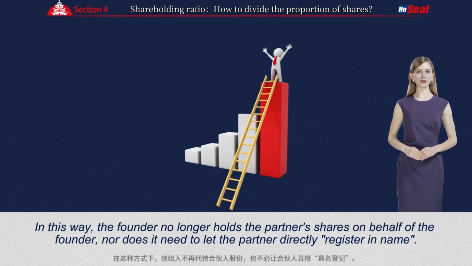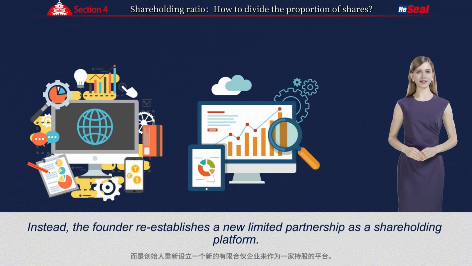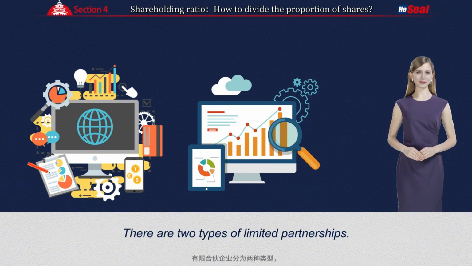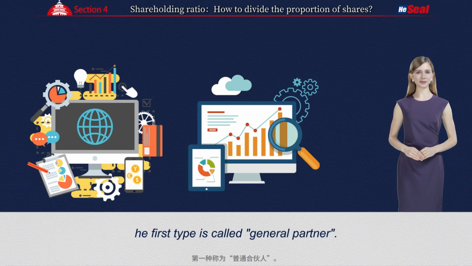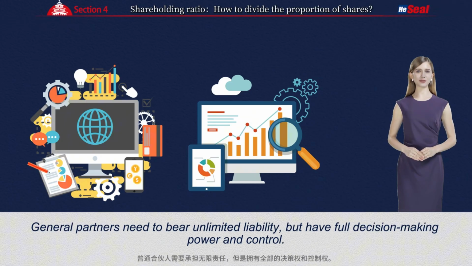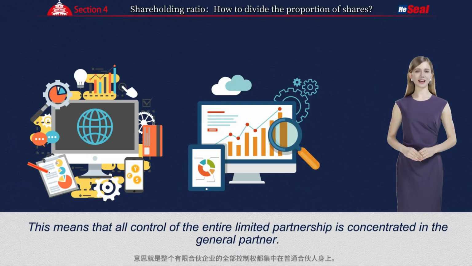In this way, the founder no longer holds the partner's shares on behalf of the founder, nor does it need to let the partner directly register a name. Instead, the founder reestablishes a new limited partnership as a shareholding platform. This limited partnership, like a normal company, also needs a business license. There are 2 types of limited partnerships. The first type is called general partner. The other type is called limited partner. General partners need to bear unlimited liability but have full decision-making power and control. This means that all control of the entire limited partnership is concentrated in the general partner.